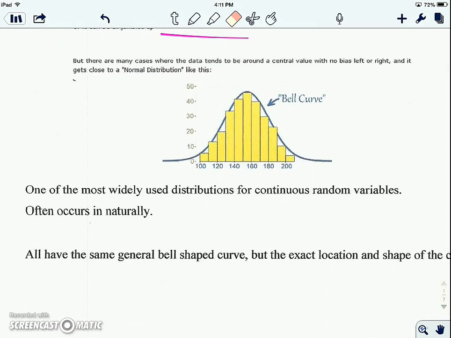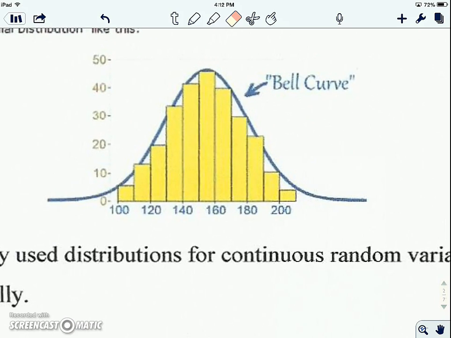One of the most widely used distributions for continuous random variables, and it often occurs naturally. Okay. If it's a bell curve, your mean is going to be right here. Okay, which, if it's a perfect bell curve, will be the same thing as your median. They'll be the same, because that'll be smack in the middle.